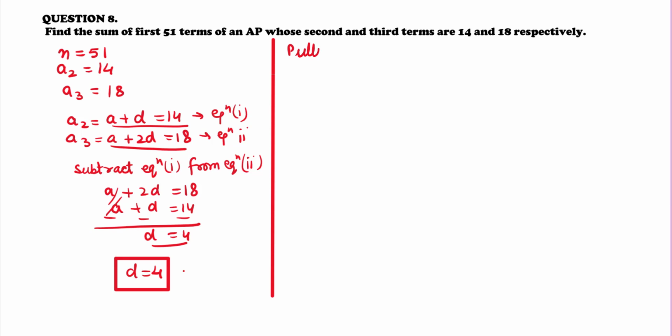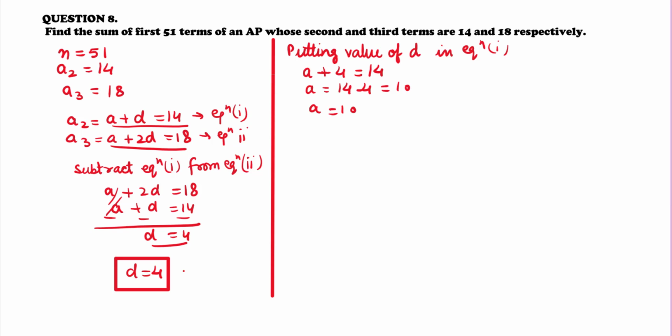Now putting the value of D in equation 1, we get A plus 4 is equal to 14. Why are we doing this? So that we can find the value of A. So A is equal to 14 minus 4, that is equal to 10. So from here we get the value of A, that is equal to 10. So now let us find the sum of first 51 terms.